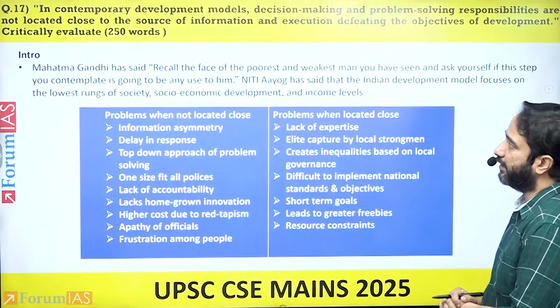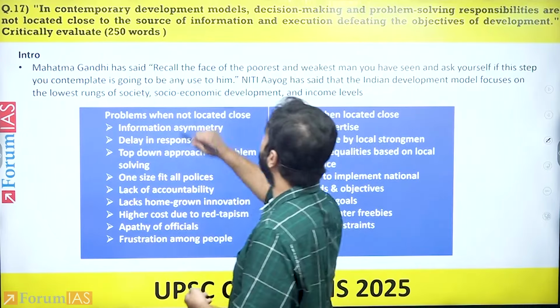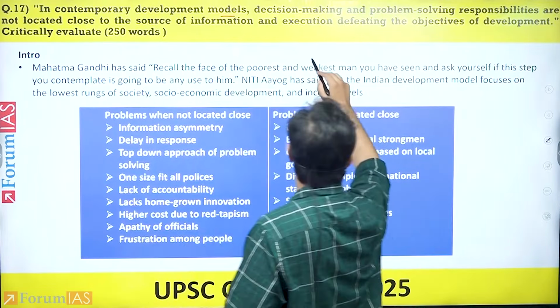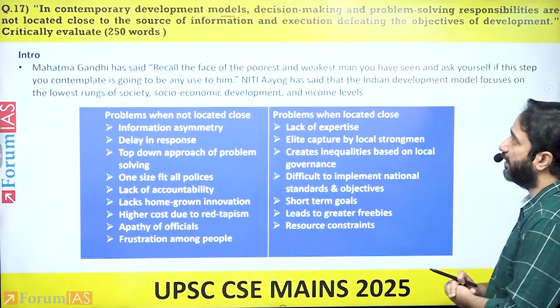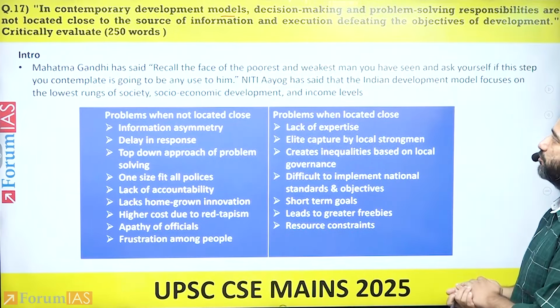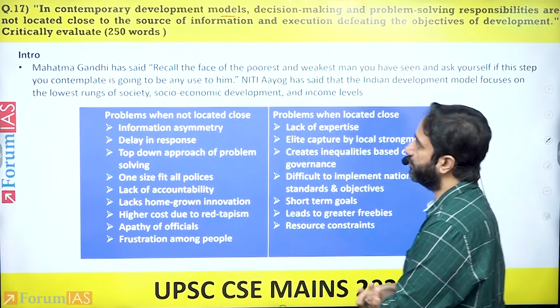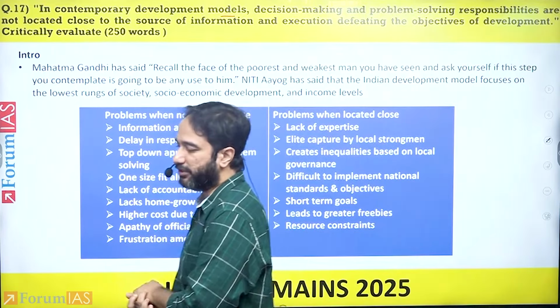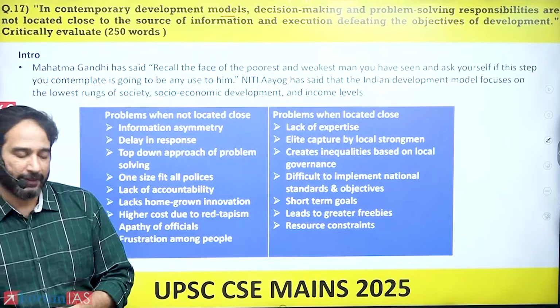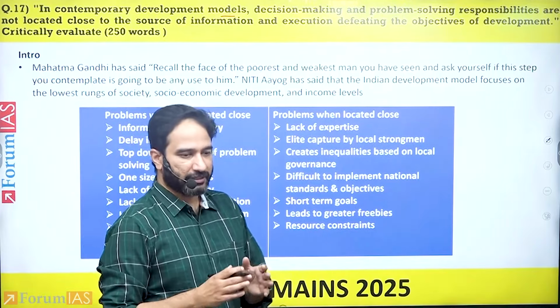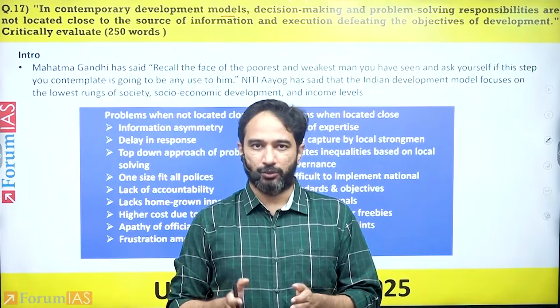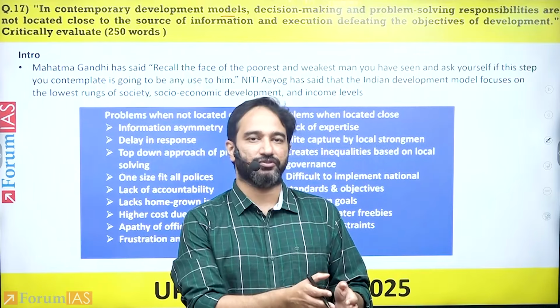All right. The next question is, in contemporary development models, decision-making and problem-solving responsibilities are not located close to the source of information and execution, defeating the objectives of development. Critically evaluate, 250 words. The basic idea of this is that who are we trying to develop? We're trying to develop in terms of the grassroots.